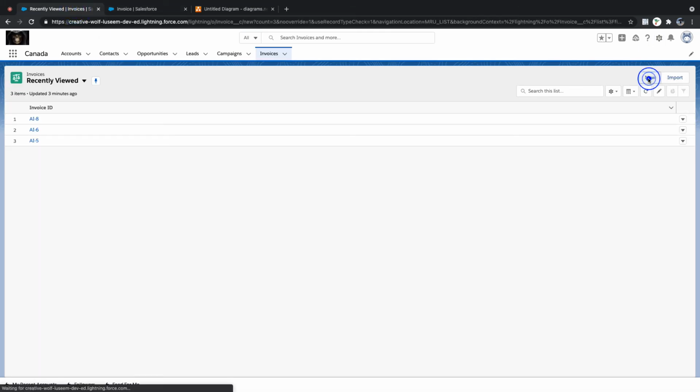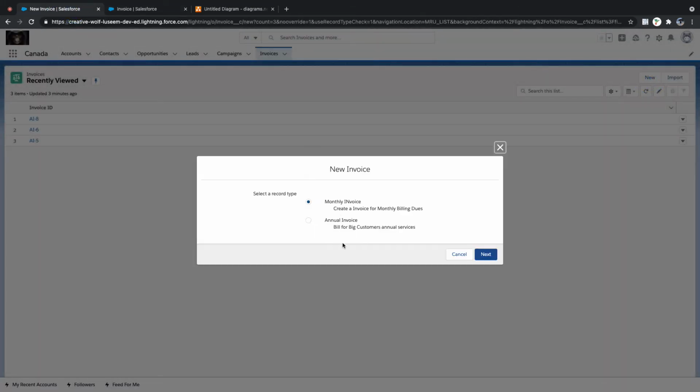Now let's go back, click new. You got it? Yes. Now it's not just that simple, that we got a pop-up and it became annual. Now we need to have our own validation for annual. We need to have our own validation for monthly invoice, and we have to do it accordingly. Clear? So that is how we can segregate the data using record types. You can classify your invoices, what type of invoice it is, based on record types. Clear? Yes.